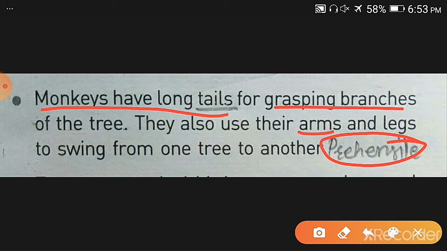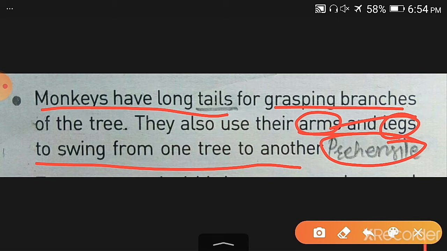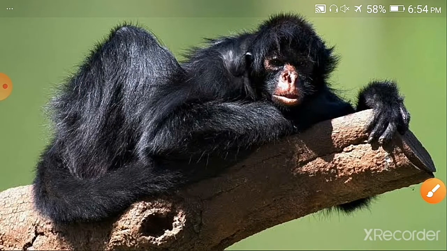They also use their arms and legs to swing from one tree to another tree. Their arms and legs and tail are very strong, and because of that they can swing from one tree to another tree very easily, and they never fall from the trees. Okay, so this is about the monkeys. I will show you the picture. You can see the monkeys.